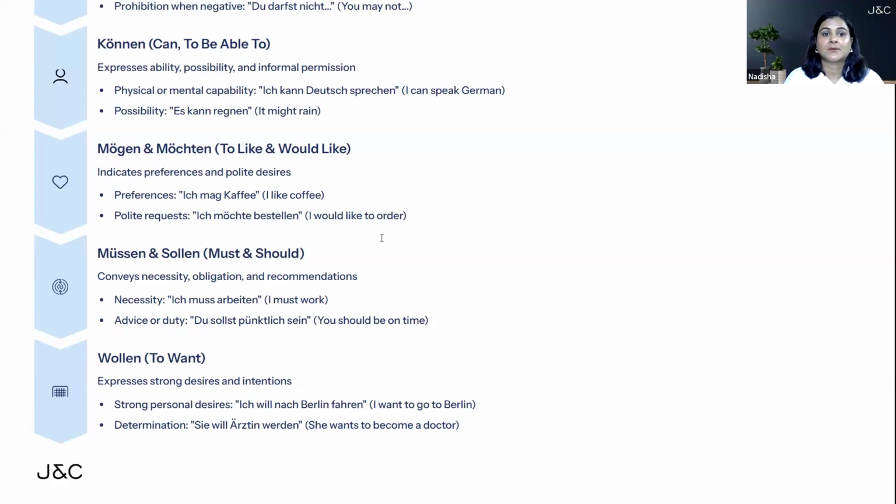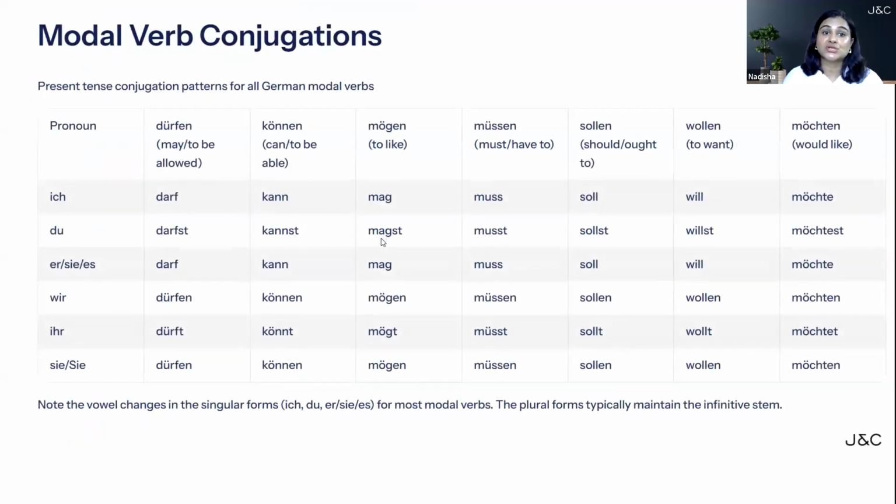Let's now learn conjugation of modal verbs. So these are 7 modal verbs with conjugations. The conjugation of modal verbs is different from regular and irregular verbs. So we have to learn them separately. Now you know personal pronouns already. Ich is I, du is you, er, sie, es is he, she, it, wir is we, ihr is you all, small sie is they, and big Sie is you formal. So that's how we conjugate the modal verbs.